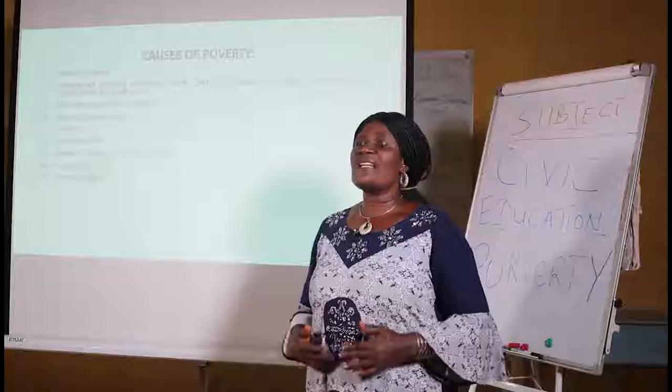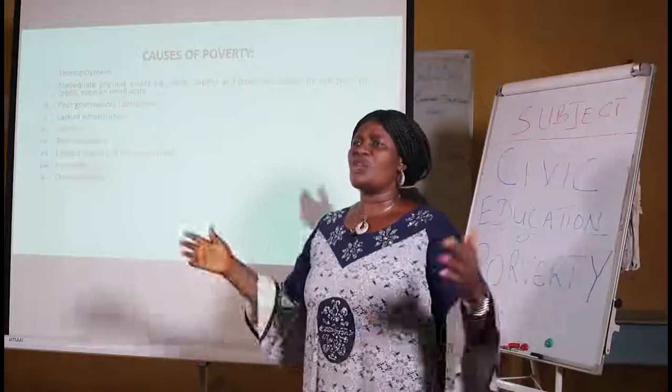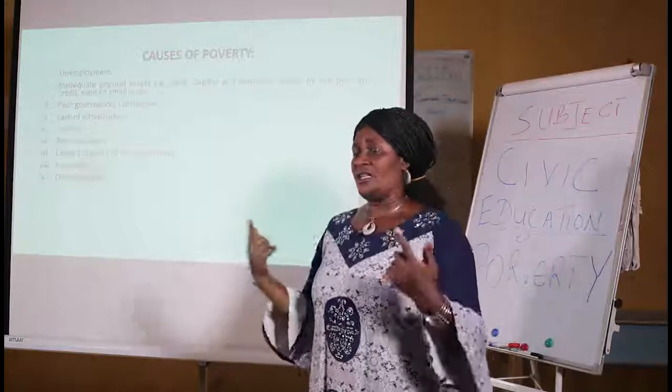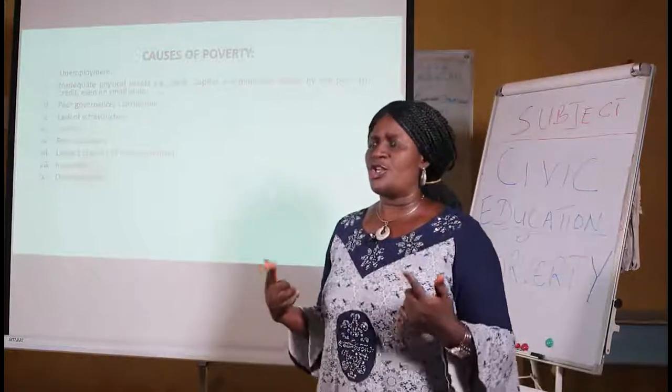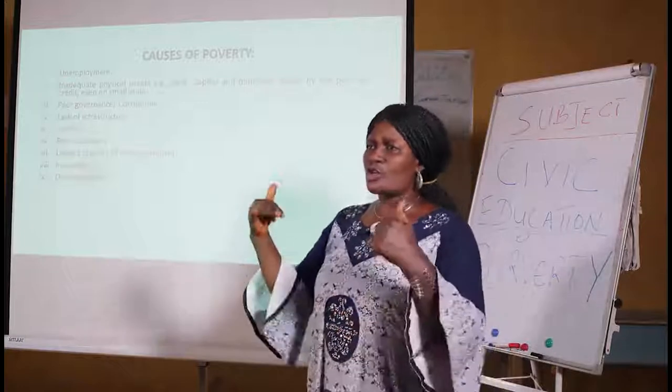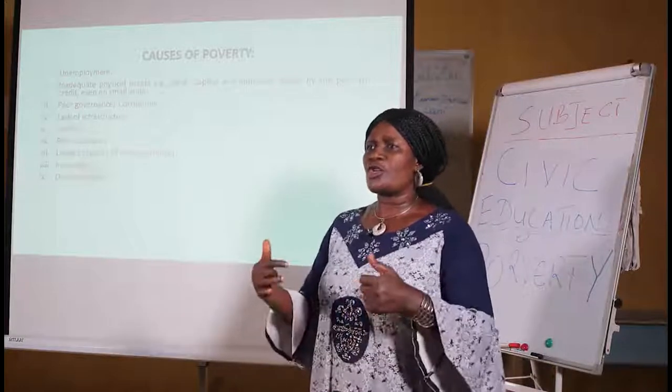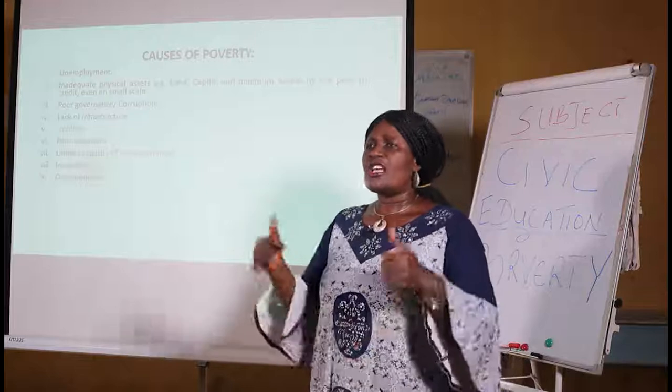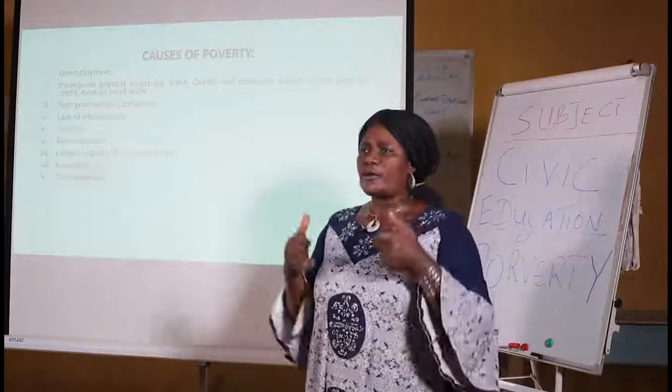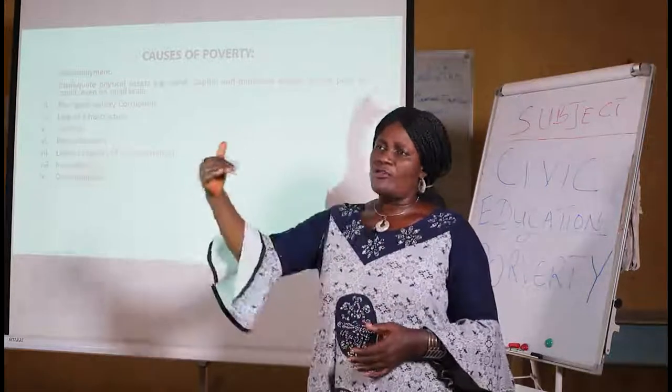So when there is no education, when the citizens of the society are not educated, even when they have the natural, physical resources to go out of poverty, the resources will just be lying low without anybody using them, because they do not have the education, the knowledge to put them into place, to subdue nature, for nature to also serve them to go out of poverty.